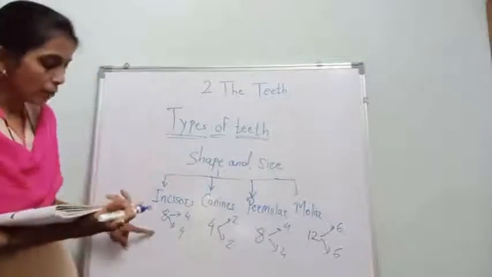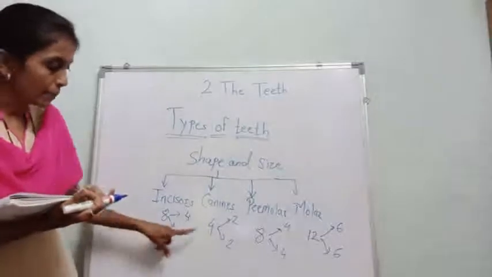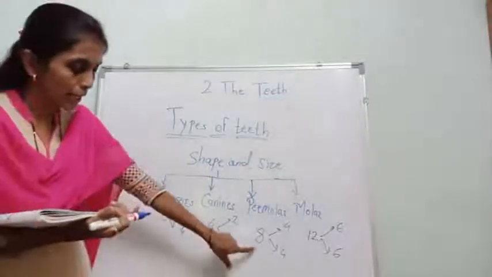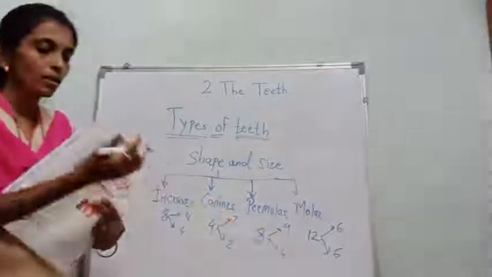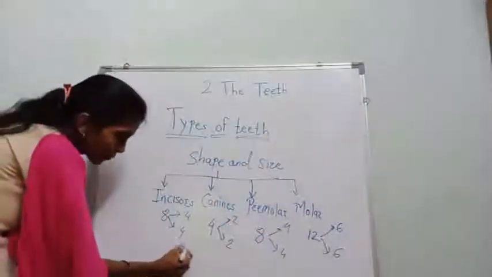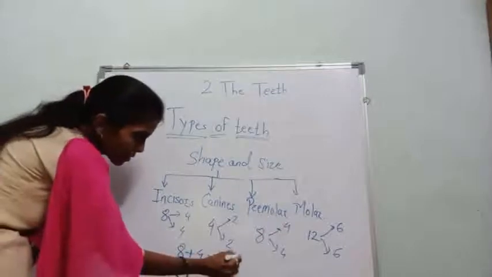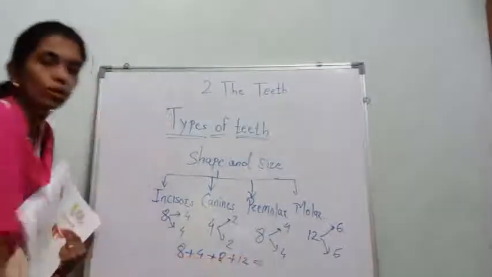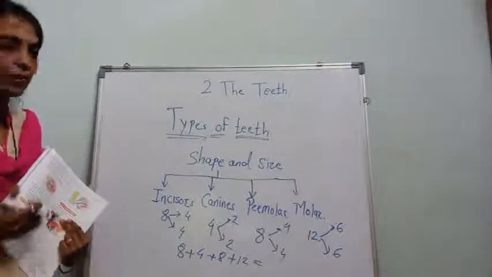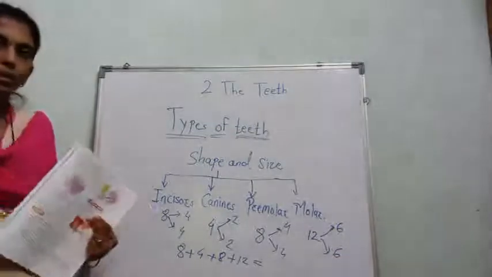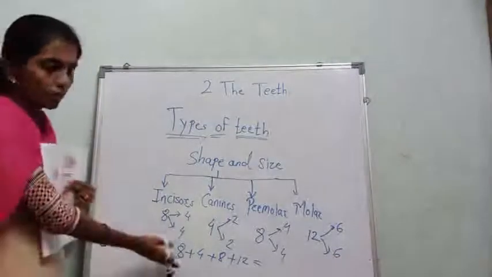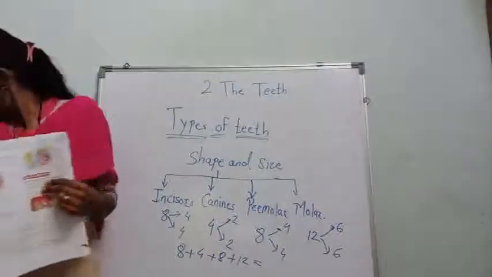See, count the total: 8 plus 4 plus 8 plus 12. How many in total? Can you count it? I am writing here because at the bottom it is difficult to see.